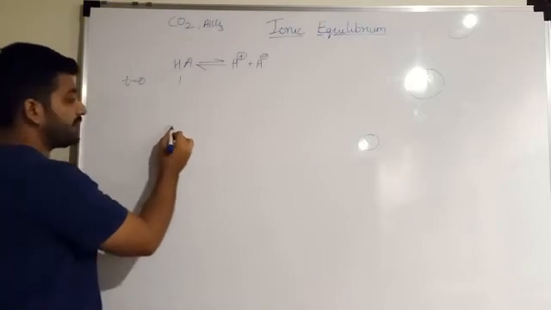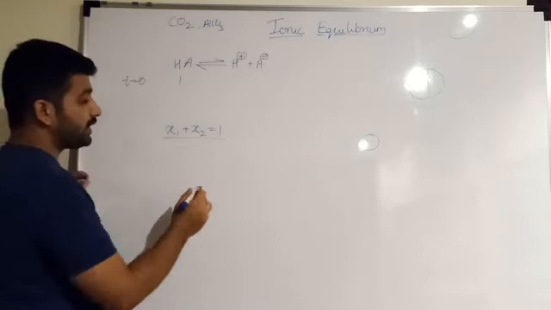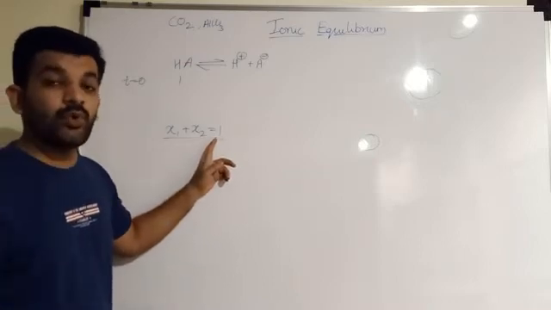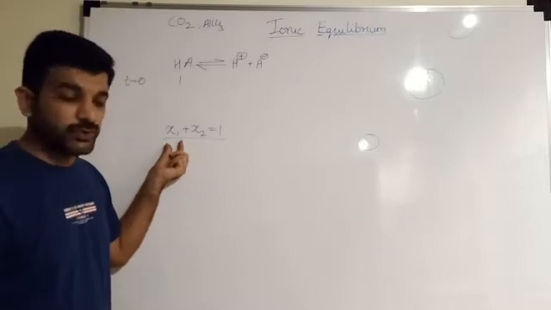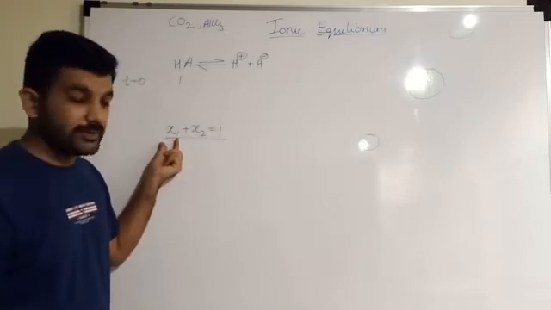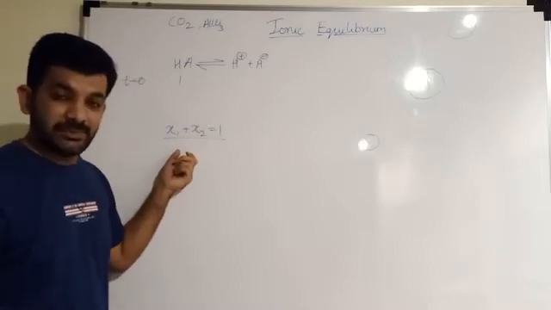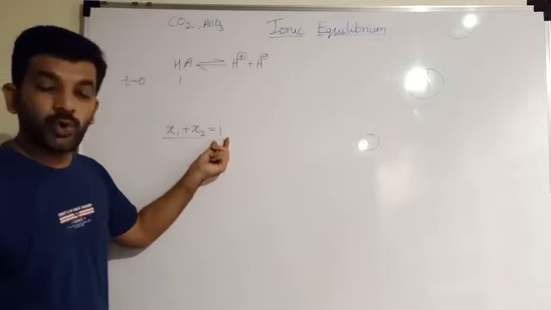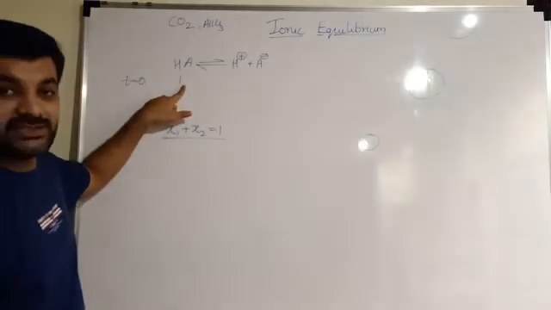As we know, in 11th we have written x1 plus x2 is equal to 1, where 1 shows the whole concentration of the solution, x1 is the mole fraction of solvent and x2 is the mole fraction of solute. When we add them, these mole fractions give us a whole unit, which is represented here as 1.